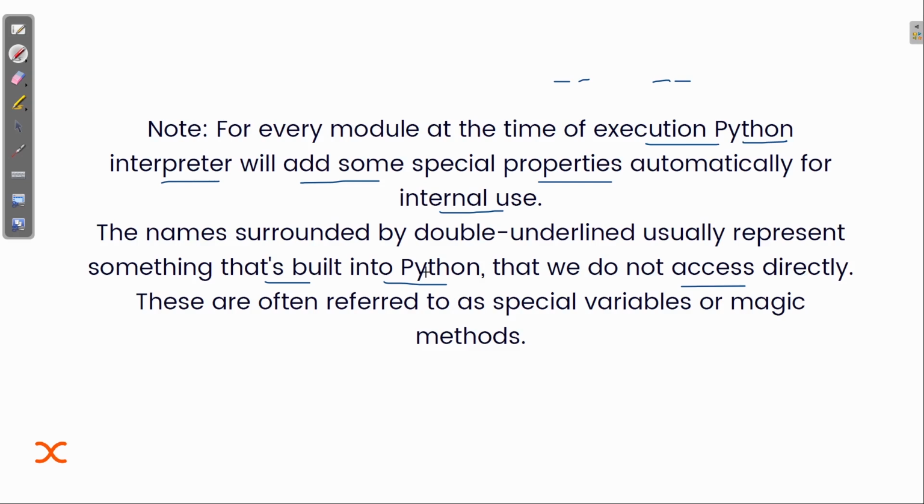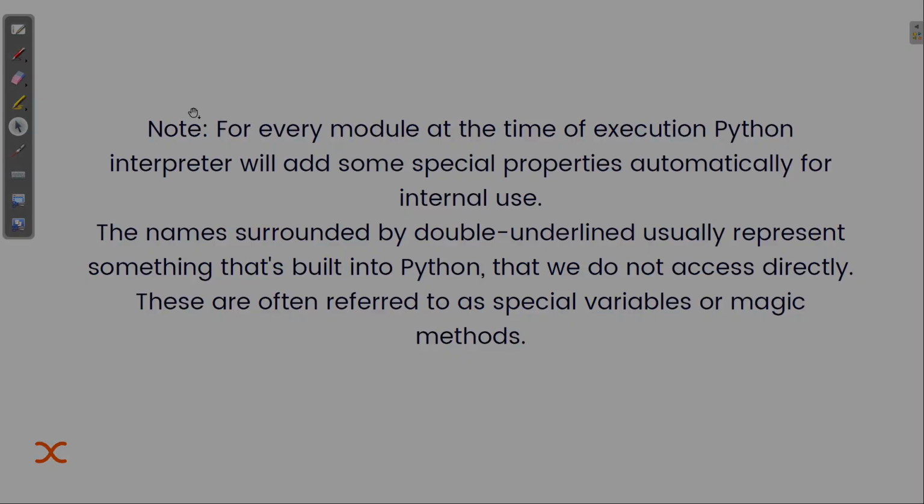So we cannot access them directly, those are built in. Built into Python, these are often referred to as special variables. They are either special variables or magic methods, some built-in methods. You can even get to know what things are inside it. So I hope now the concept of dir is clear. Let's see how we can code.